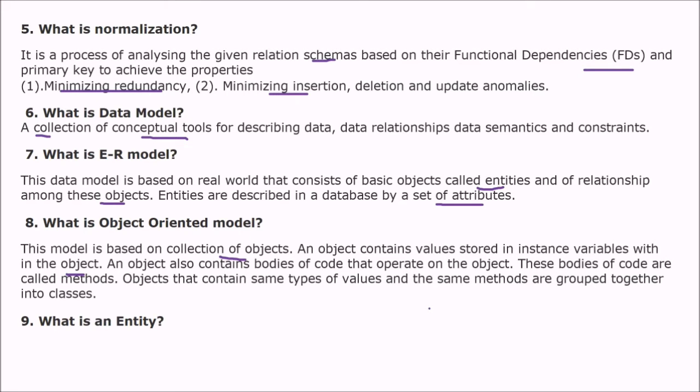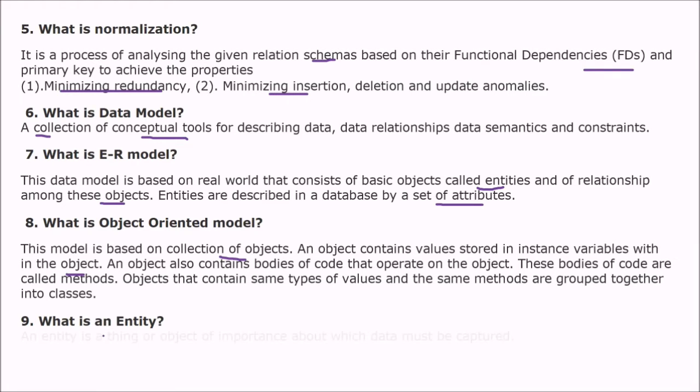Apart from this, these objects can be combined and grouped together, meaning human beings who are males, human beings who are females. So male can be one class. The various male objects can be in one class, and various female objects can be in another class. So this is how the object-oriented model can be seen.